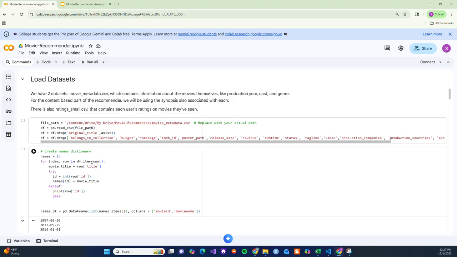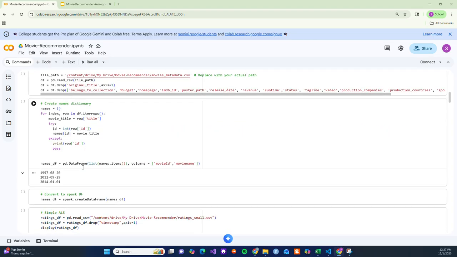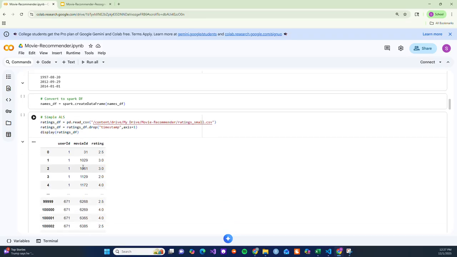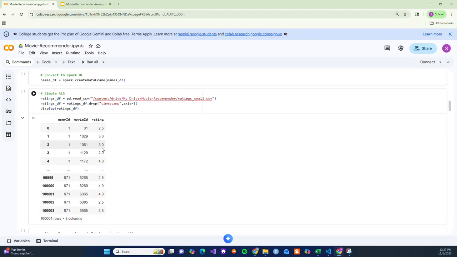And then in the ratings data set, they are only identified by an ID number. There's no name, so we're going to create this names dictionary so we can move easily back and forth between the two data frames. And here we will start making our simple ALS system.